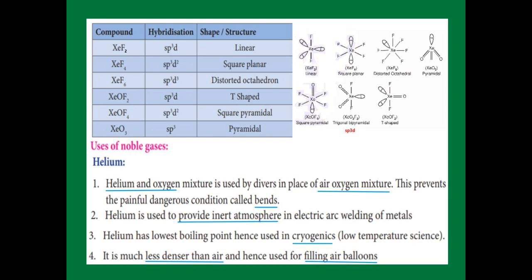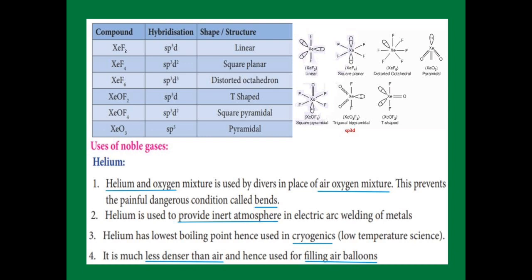And uses of noble gases. First one, a helium oxygen mixture is used by divers while swimming instead of an air plus oxygen mixture, because it prevents a dangerous condition called the bends. It is formed in the nerves, and it is now prevented with the help of the helium and oxygen mixture. In previous days they used an air plus oxygen mixture. Now they are using a helium and oxygen mixture.